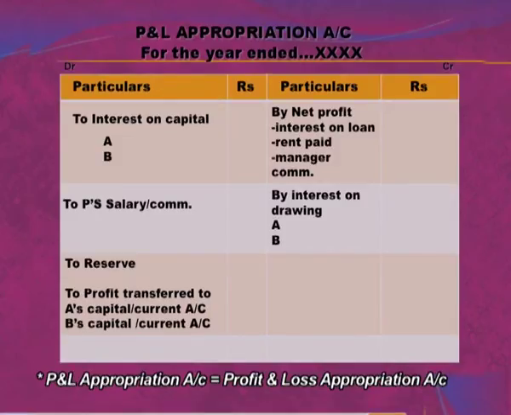The remaining balance will be transferred to the partners' capital account or current account, which we will also discuss later on. We will distribute the profit among A and B if there are two partners. If there are three partners, then we can transfer the profit among A, B and C in a certain ratio, which will be mentioned in the question. If no ratio is mentioned in the question, then we will distribute this profit equally. So this was about the preparation of P&L appropriation account.